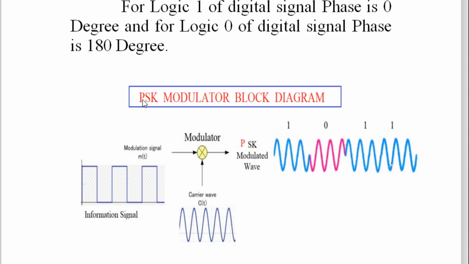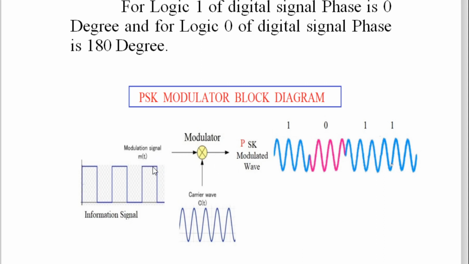Phase shift key, PSK, modulator block diagram. This modulator does the same job. Frequency shift key was changing the frequency of the carrier, amplitude shift key modulator was changing the amplitude of the carrier. Now the phase shift key modulator will change the phase of the carrier according to digital information. This is the information signal, the baseband signal, and this is the carrier signal.